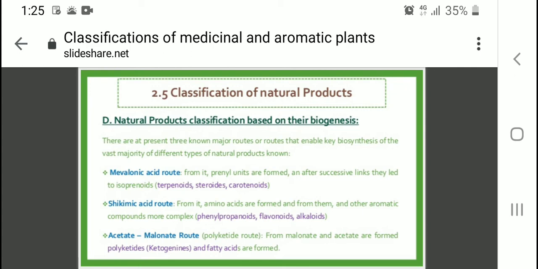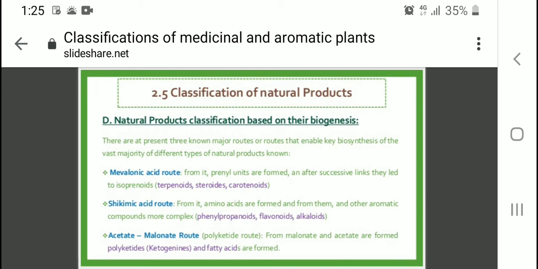Three known major routes enable the key biosynthesis of different types of natural products. Biogenesis means the different routes by which these secondary metabolites can be prepared: the mevalonic acid route, the shikimic acid route and the acetate malonate route. What is the mevalonic acid route? From it prenyl units are formed,